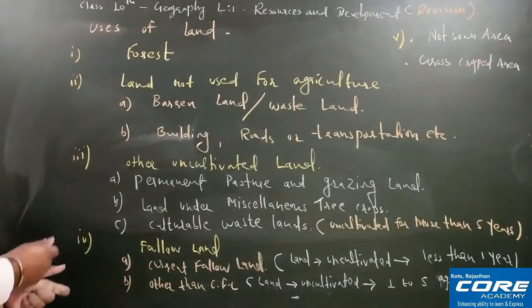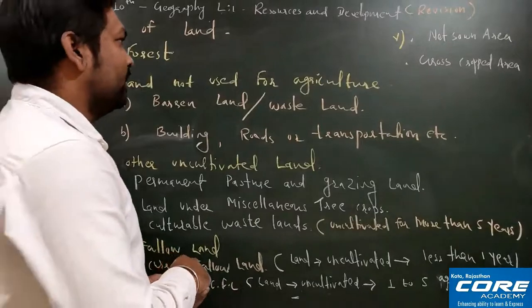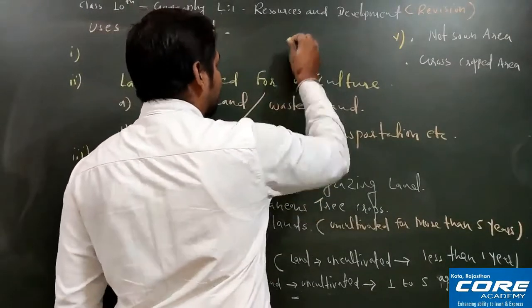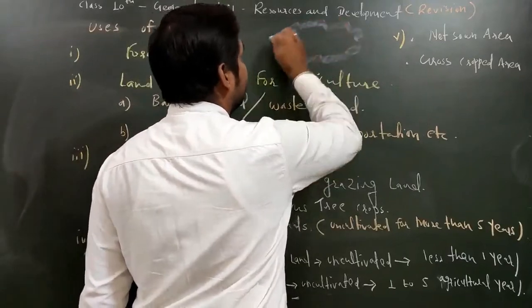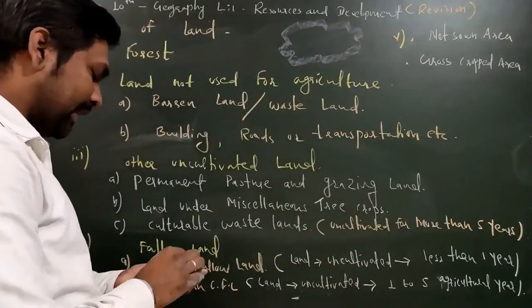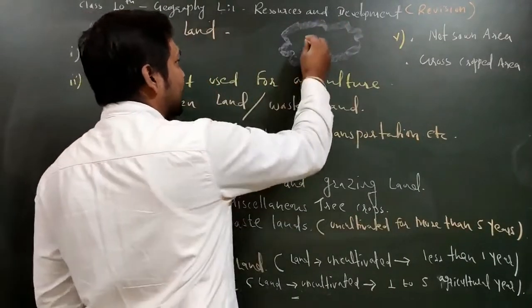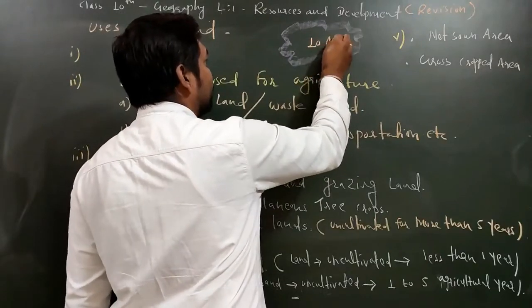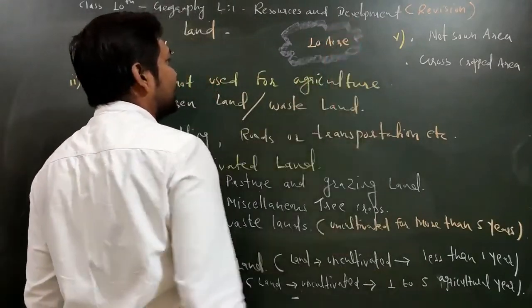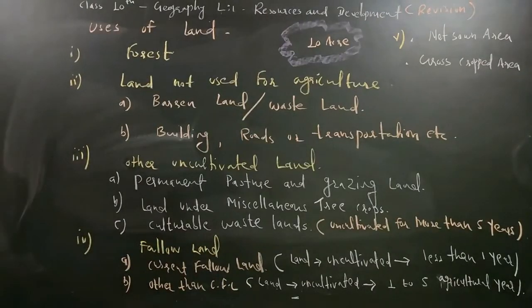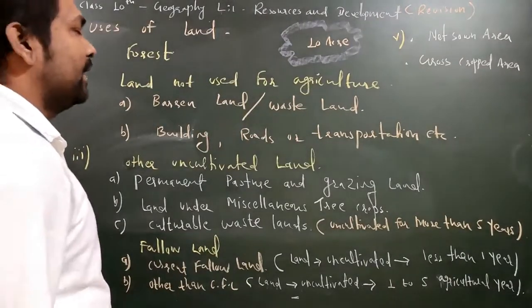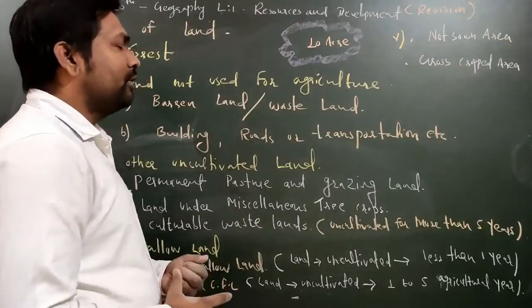So for understanding net sown area and gross cropped area, I'll make one diagram here, so you can also make the diagram in your copy. So suppose this is the piece of land you have, and the size of the land is 10 acre. This is the agricultural land and the size of the land is 10 acre. What is acre? Acre is the standard unit of measurement of land. Fine. So here suppose you have 10 acre of land.